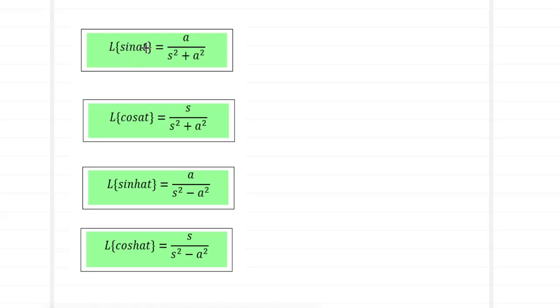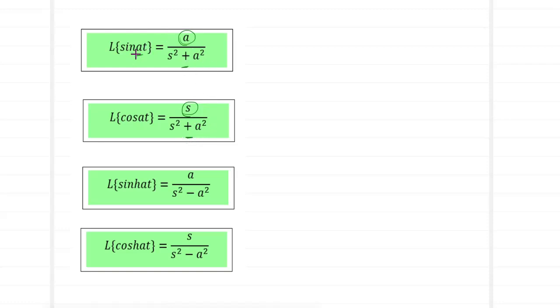What is Laplace of sine at? Whenever I have sine at, it is going to be a divided by s square plus a square. What is Laplace of cos at? It is s by s square plus a square. So what is the difference we notice over here? When it is sine, the numerator has an a. When it is cos, the numerator has an s. And notice that the denominator has a plus sign.